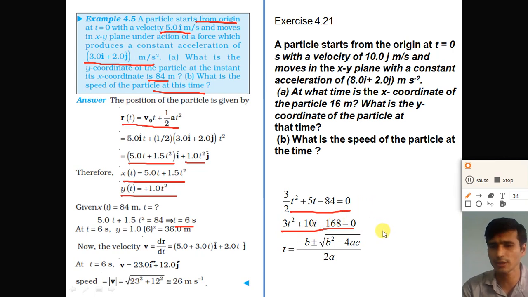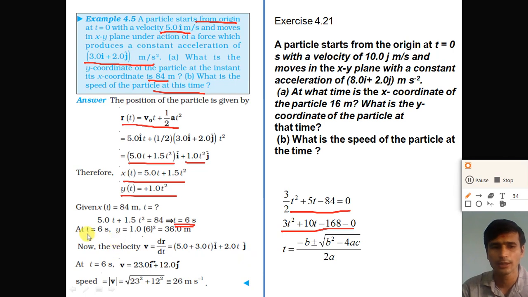By solving this quadratic equation, the solution of which you have studied in standard 10, t is equal to minus b plus or minus under root b square minus 4ac, divided by 2a. Put the value of b as 10, a as 3 and c as minus 168, and you can solve this equation. You get the time t is equal to 6 seconds. So we can say that at the time t is equal to 6 seconds, the x coordinate of the particle becomes 84. Now what is the value of the y coordinate at that time?